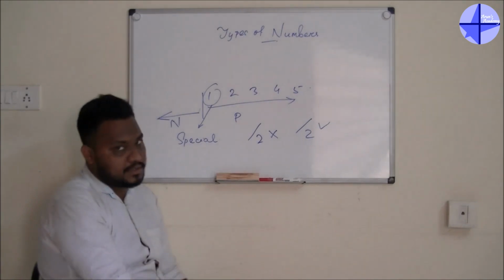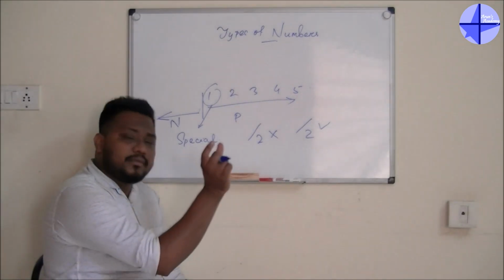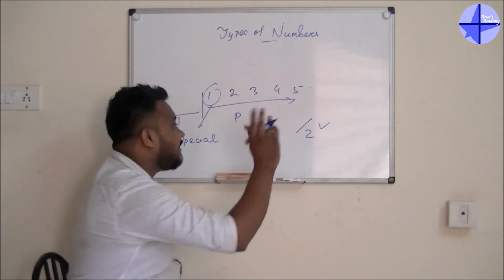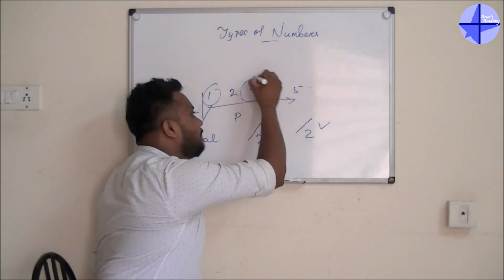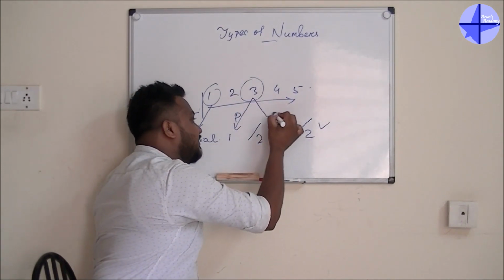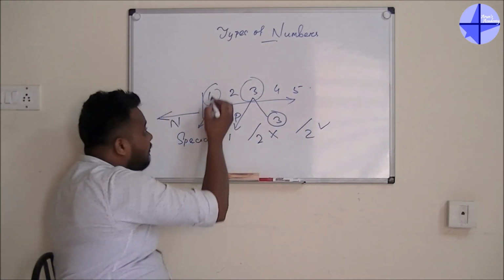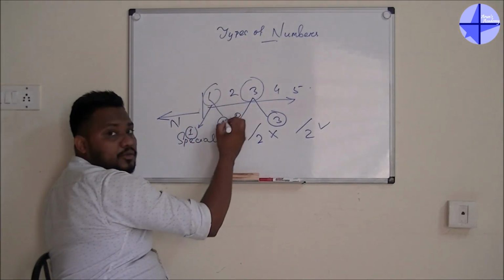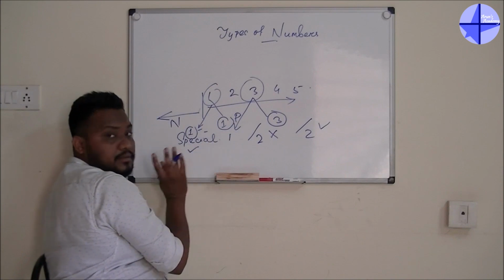Let's go for the definition. What I told, the number which is divisible by 1 and itself. Okay, let's say we'll take one number, the number is 3. So this number is divisible by 1, this number is divisible by 3, yes or no? But now whenever you are going for 1, this is also 1 and that is also 1. So both the things are equal.